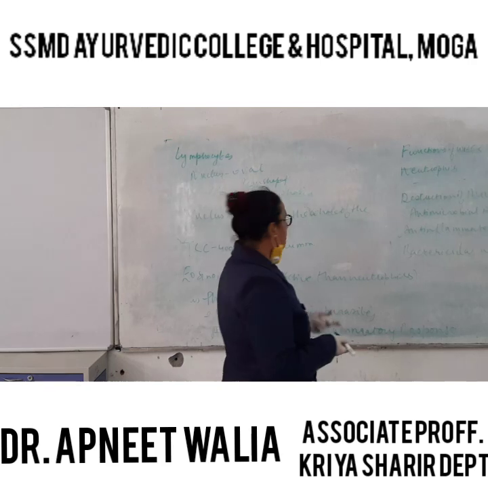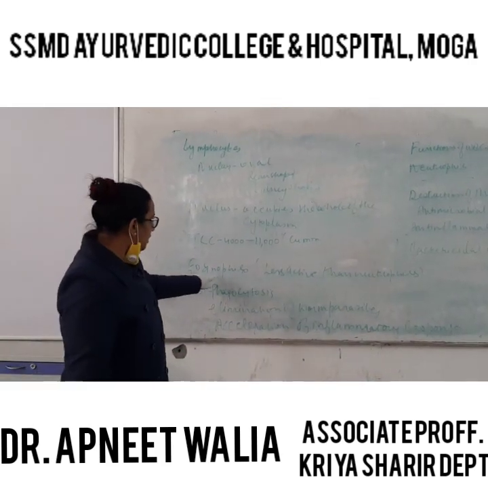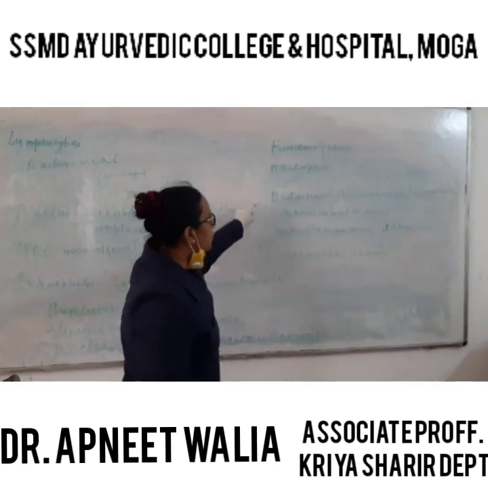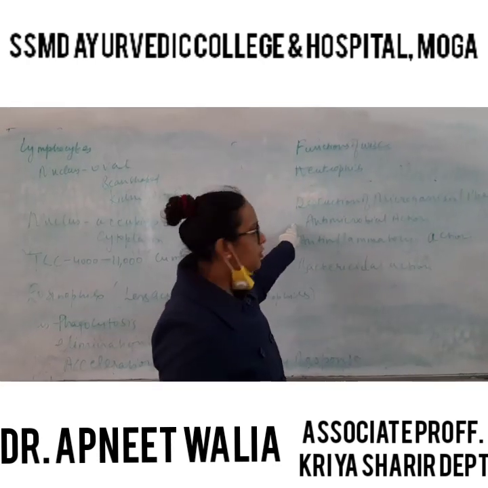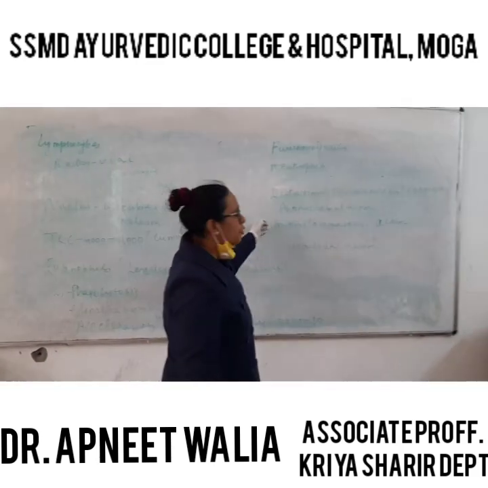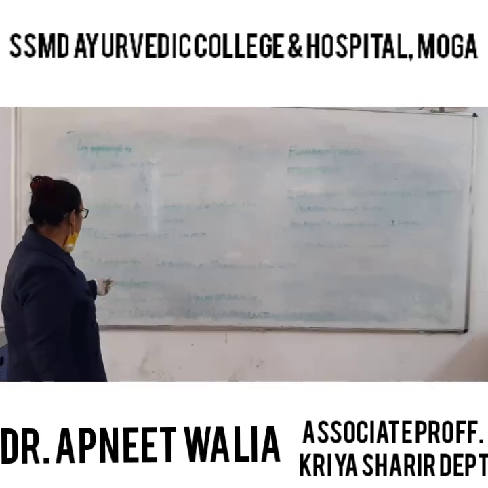The normal TLC, total leukocyte count, is 4,000 to 11,000 per cubic millimeter. And next we come to the functions of the WBCs. First we come to the neutrophils. The functions of neutrophils are destruction of microorganisms, phagocytosis, antimicrobial action, anti-inflammatory action, and bactericidal action.